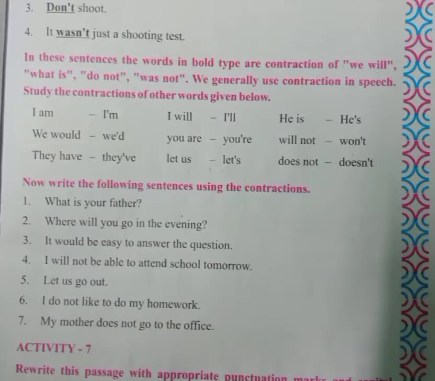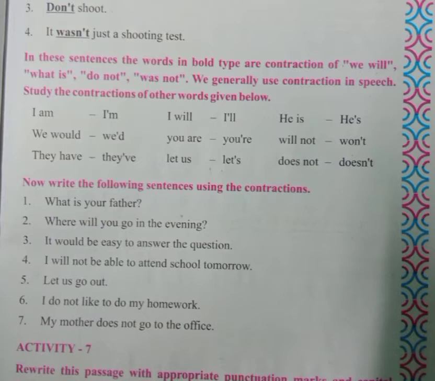Now activity 6. In this lesson you have come across expressions like the following. We will commence soon. Now we and will is written together. We will is written together. But what's the test about? So what and is written together. Do not is written don't shoot. It wasn't just a shooting test. So was and not is written together.